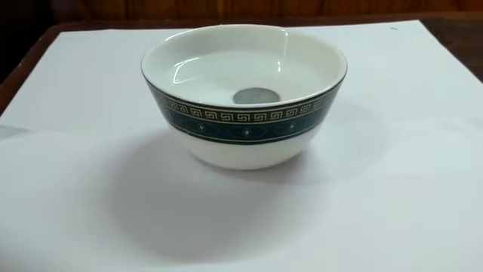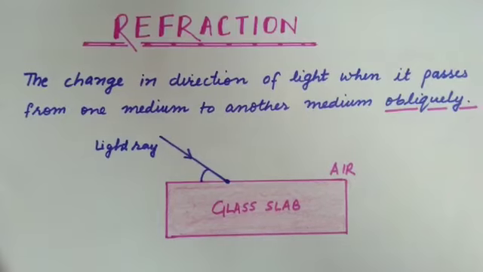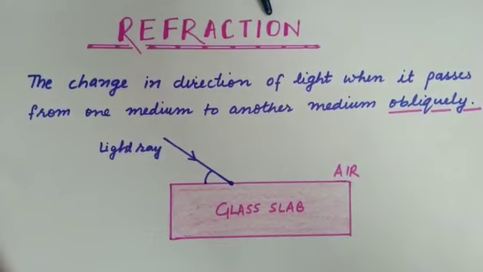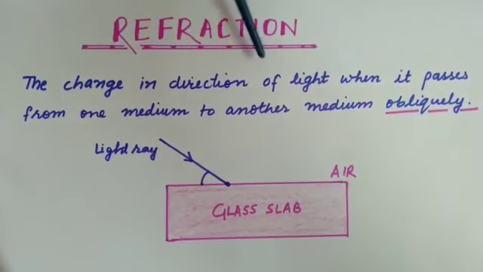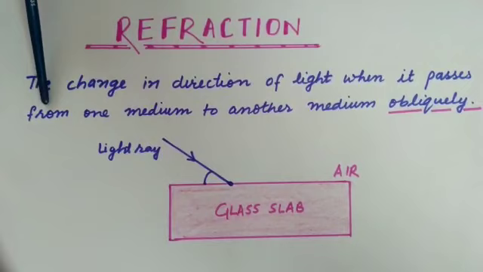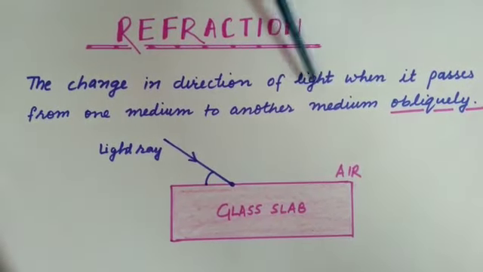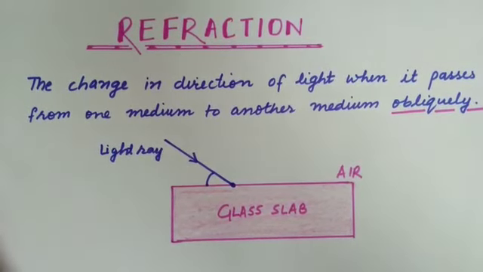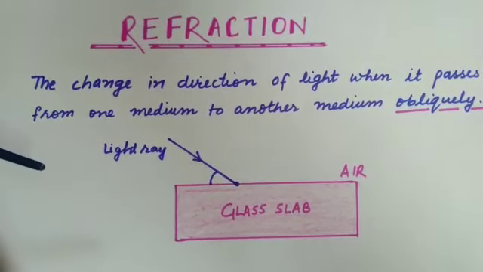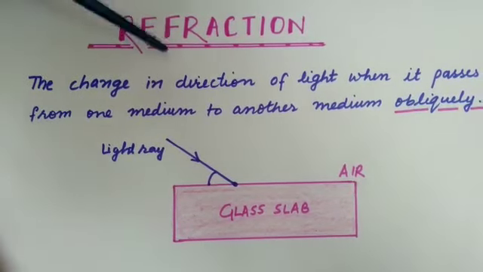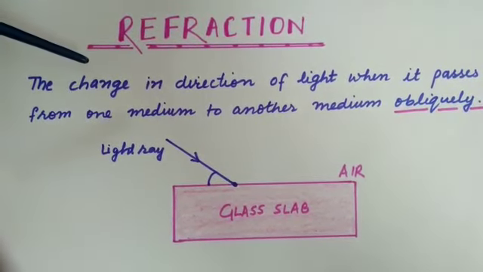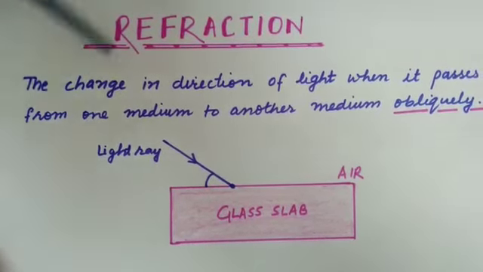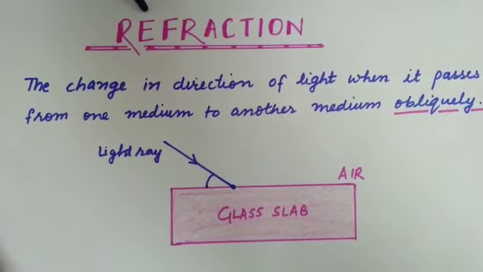Let's talk about the science behind it. Refraction. Refraction is the change in the direction of light when it passes from one medium to another medium obliquely. Whenever a light ray falls on an opaque object, it bounces back. But when it moves from one transparent medium to another medium, there is a change in the path of the light ray. Because the medium changes, the process is known as refraction.